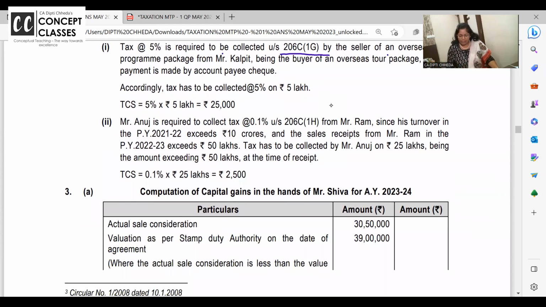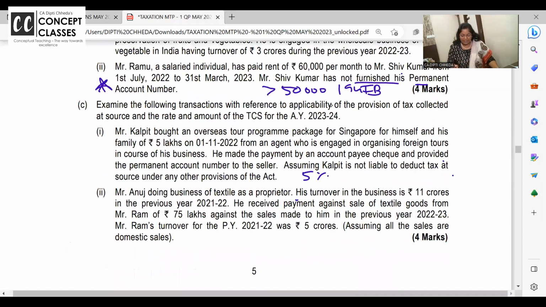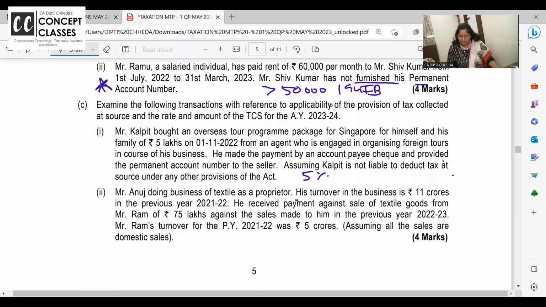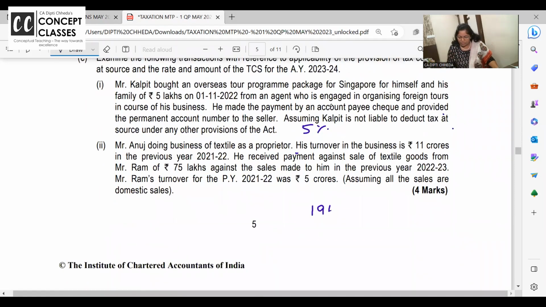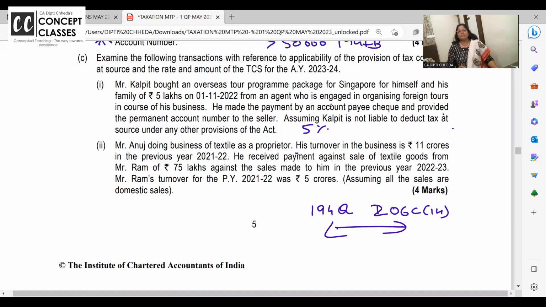Second one, Anju wala case. ये बड़ा अच्छा case है. You know, whenever I talk about this turnover wala, I want all of you to study 194Q and 206C1H together. Best friends. 194Q. If you are making payment for purchases above 50 lakhs and your last year's turnover has crossed 10 crores, I have to deduct TDS. 194Q. TCS, you are a seller.